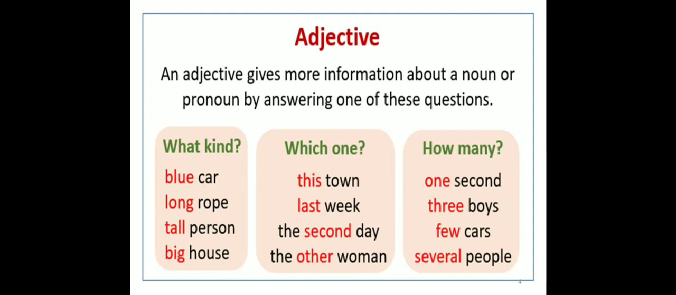Which one? This town, last week, the second day, the other woman. So these adjectives will give the answer to which one. How many? Here you will see the numbers like one second, 3 boys, few cars, several people. So how many boys were there? Suppose this question is asked, so we have to give the number. So 3 boys were there. So like this, the adjectives can give you the answer to the question how many.